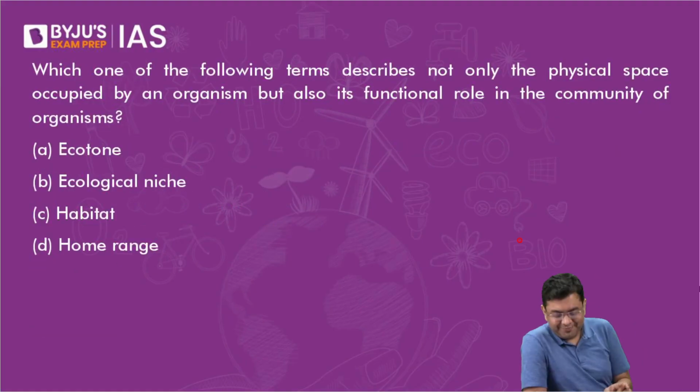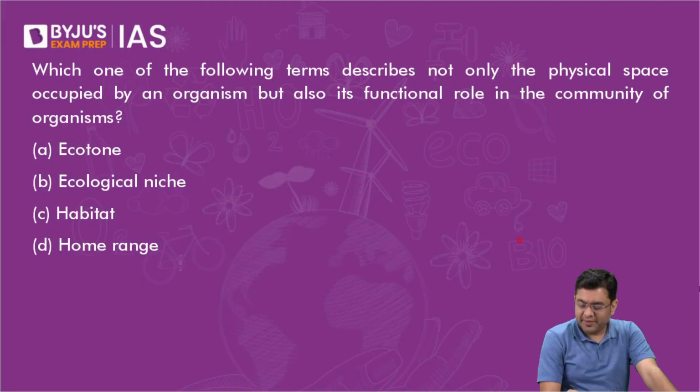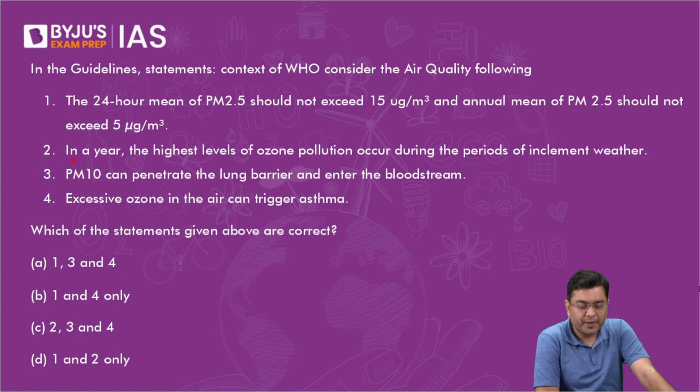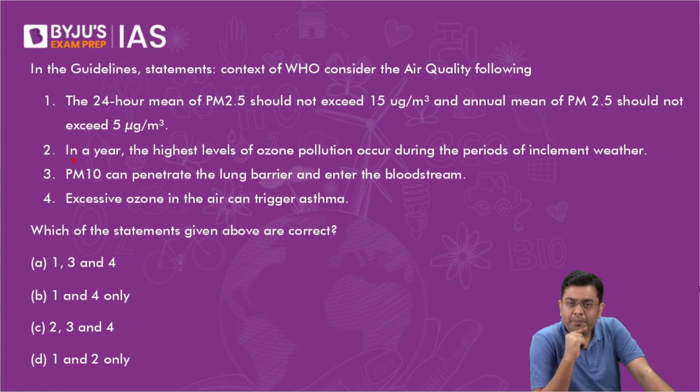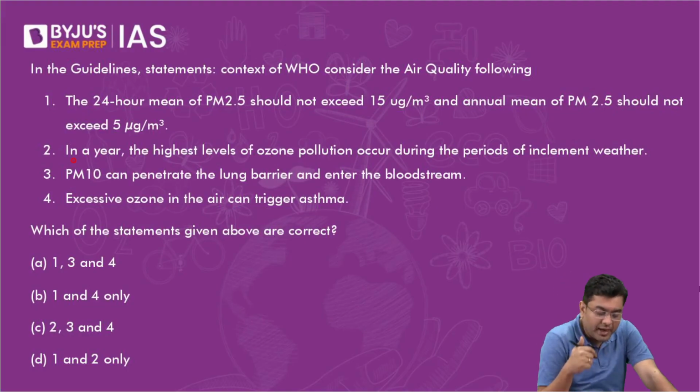Even if not all of you, 69% of you have rendered it correct: it is an ecological niche. Now, let's suppose your logic of micro weather, when you have storm and cloudy conditions in a year. Highest level of ozone pollution occurred during the periods of inclement weather. PM10 can penetrate the lung barrier and enter the bloodstream. Excessive ozone in the air can trigger asthma.